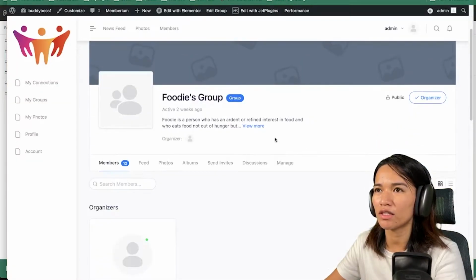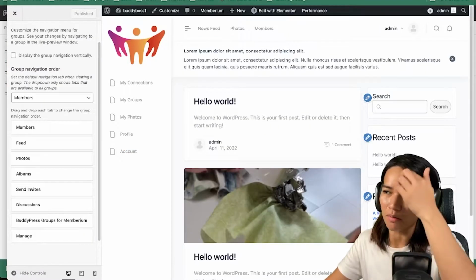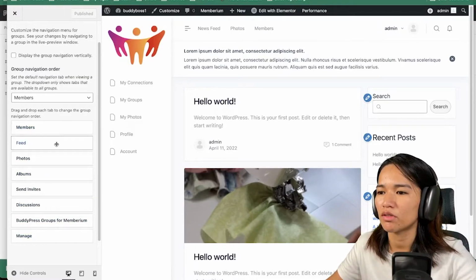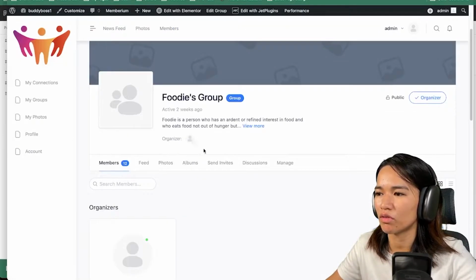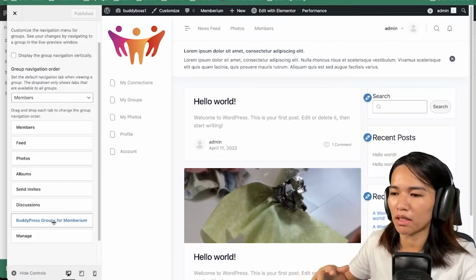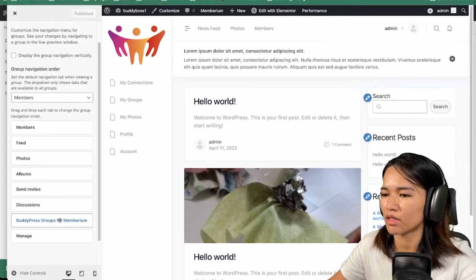So this is what you see here, and as you can see, this is exactly the same as this one: members, feed, photos, albums, and so on. If you have enabled the Memberium integration with BuddyBoss, that's what it does here. That's the purpose of that one.